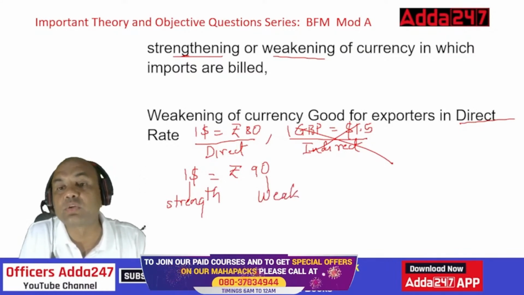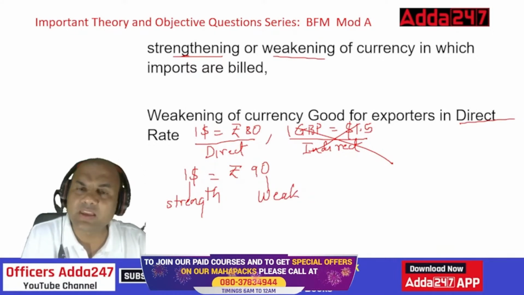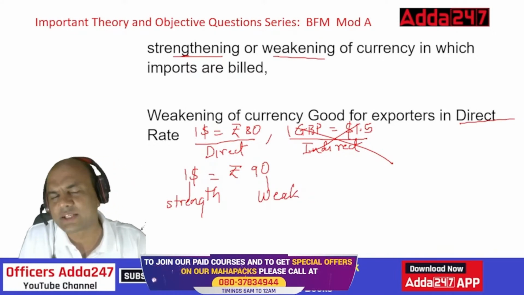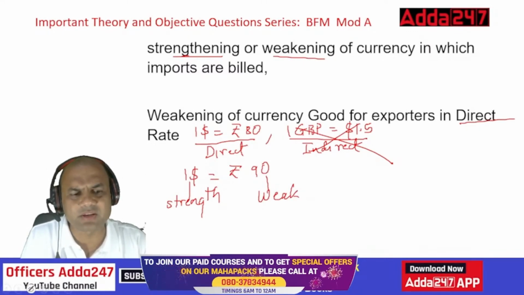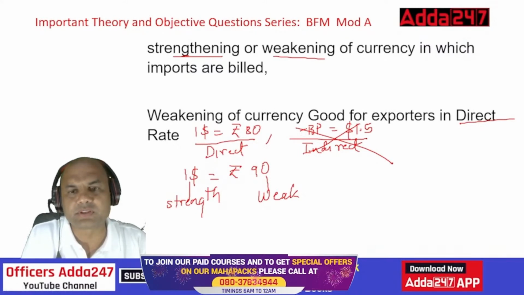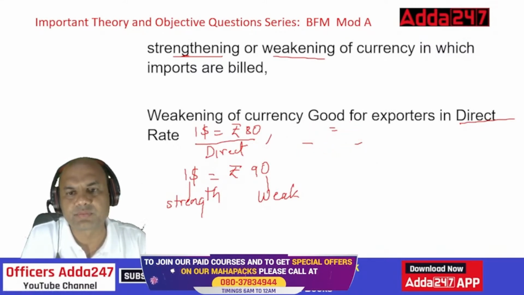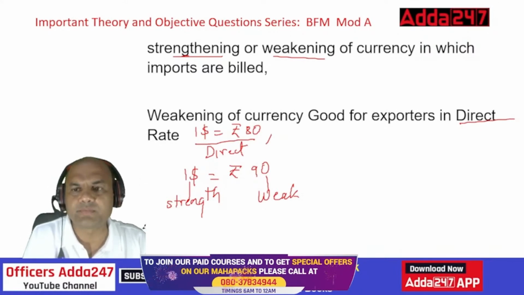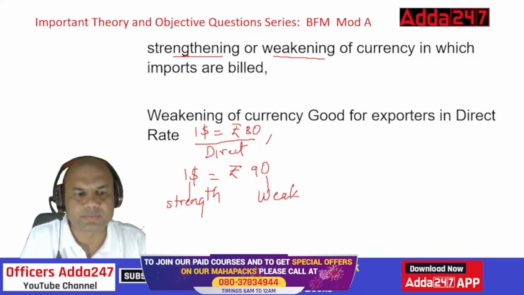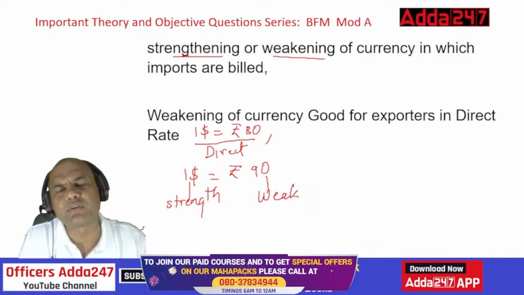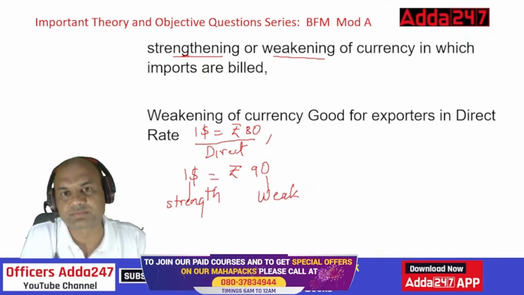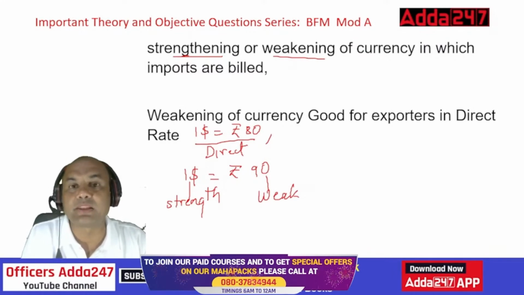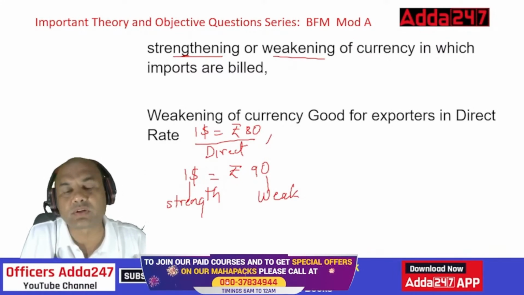So now look at this. Weakening of a currency is good for the exporters. Why is it good for the exporters? Let me give you a simple example. Let me remove this indirect rate now because that is not needed for you. Suppose I send you 100 chairs or 1000 chairs in the USA. And I bill you, let's say, $1,000.